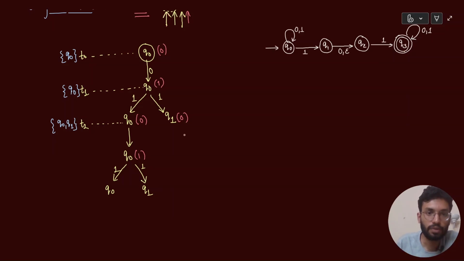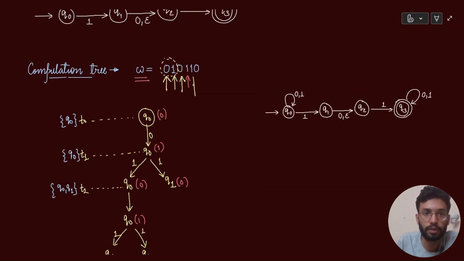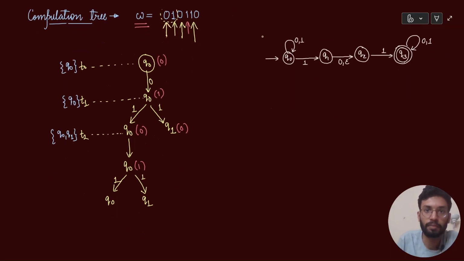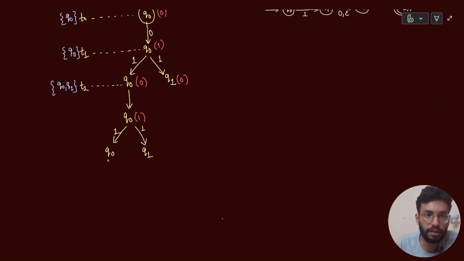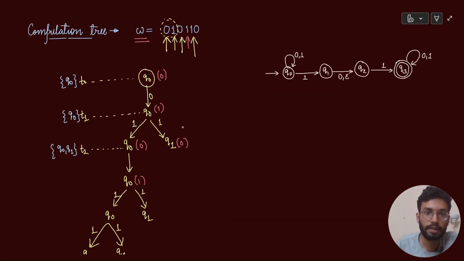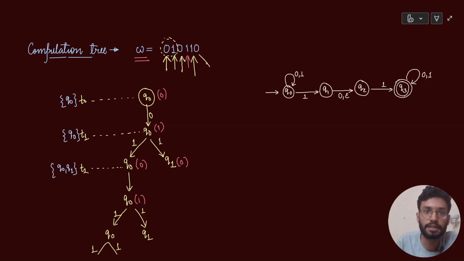So we are at q0 and the next character to be inputted is again a 1. So हम क्या करेंगे? q0 से we'll take a 1. Again q0 1, again two different threads of computation. So I inputted 1, one of them will remain at q0, other will go to q1. And the last character to be inputted is a 0.